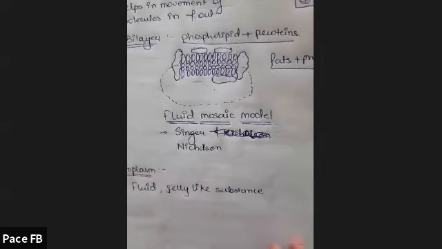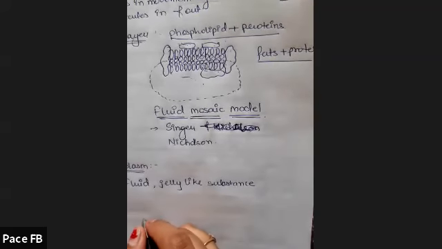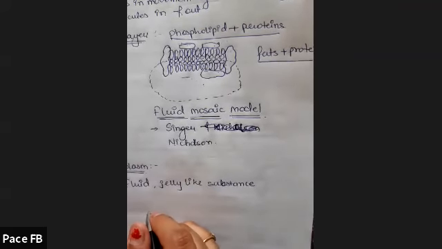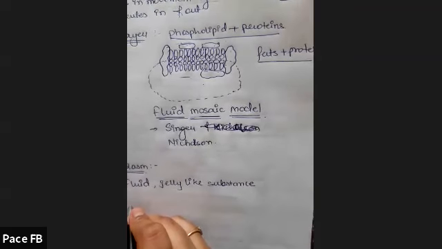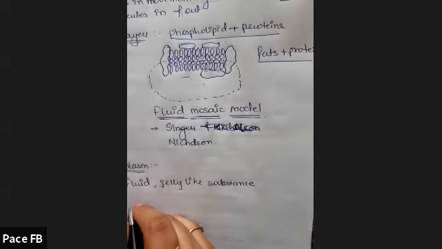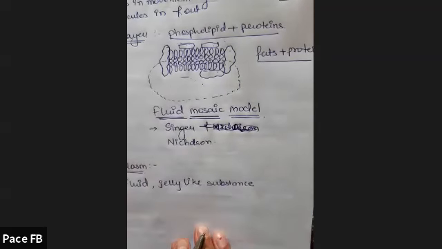Now, the cytoplasm is different from the nucleus. Nucleus has its own nuclear membrane and nuclear material, nucleoplasm. Cytoplasm is a fluid jelly-like substance around the nucleus.